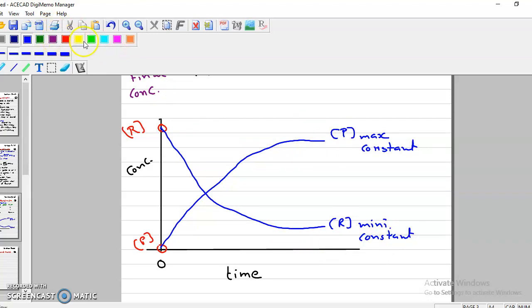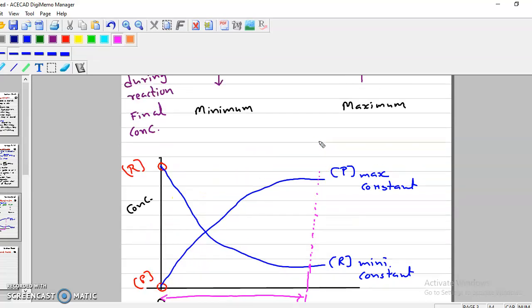That means the time required to complete the reaction is this much. So this is the time required to complete the reaction, and this way we can find out how much time is required. But remember, with respect to time, the concentration of reactant always decreases and the concentration of product always increases.